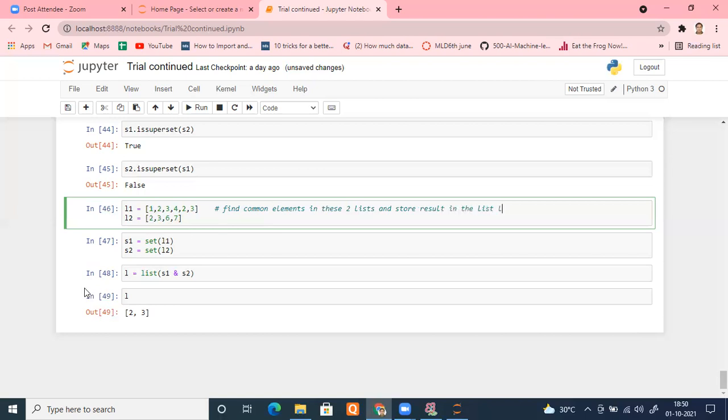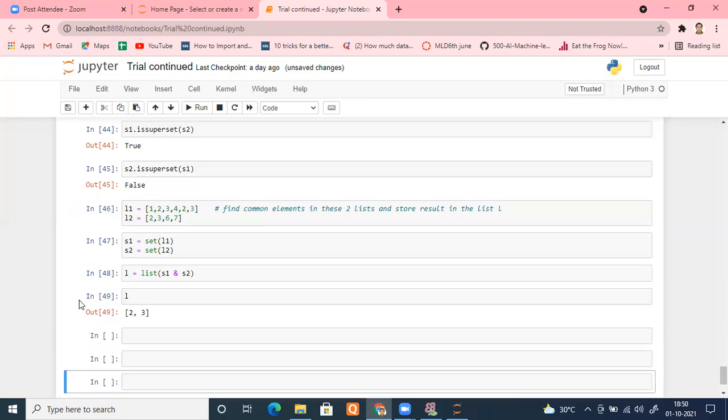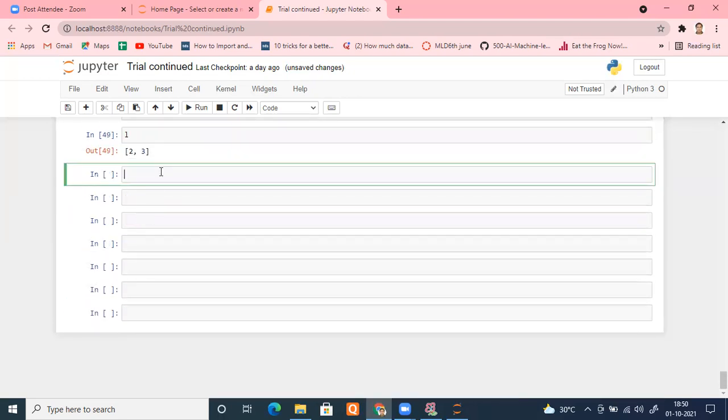Okay, fine. So next, I'm moving to the next topic, and this next topic is dictionaries. Again, our next data structure is the dictionary, and sometimes people call it a mapping data type.